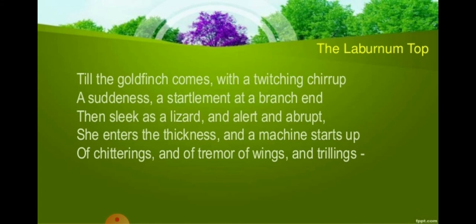And trillings, again, it is crystals. What are crystals, beta? Which is very transparent, right? So like crystals, the small grains that she has brought, she gives to the chicks, right?